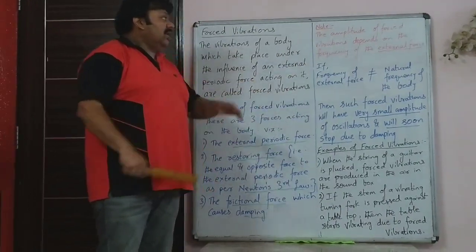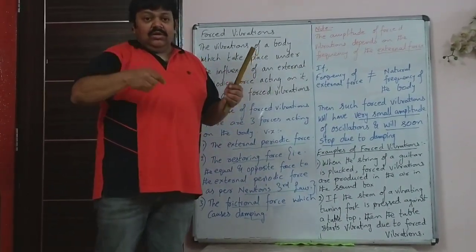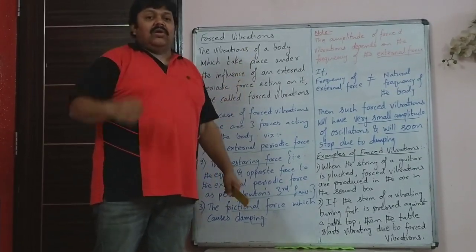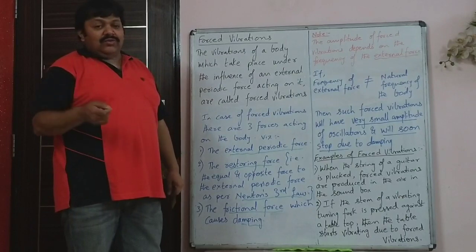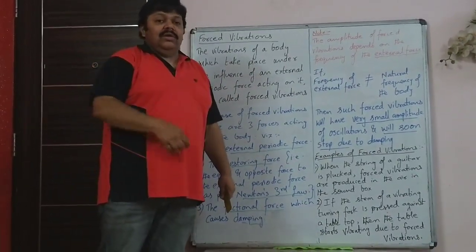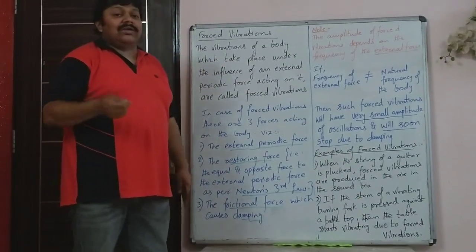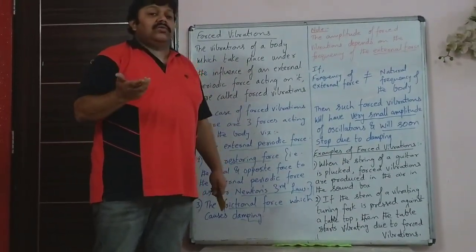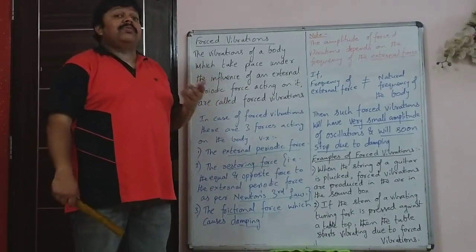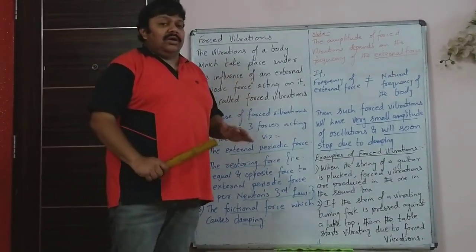So now in this case, if you are applying an external force, whatever force you are using to pluck the string, it has got some natural frequency. So if the frequency of the external force and the frequency of the string of the guitar match, then a louder sound is produced. That is called resonance, a special case of forced vibrations. But we'll come to that a bit later.